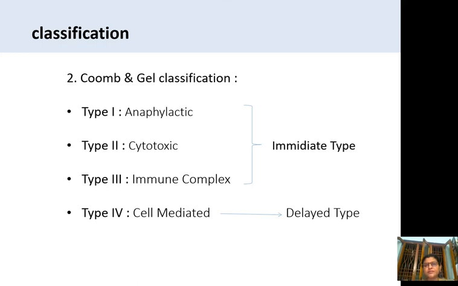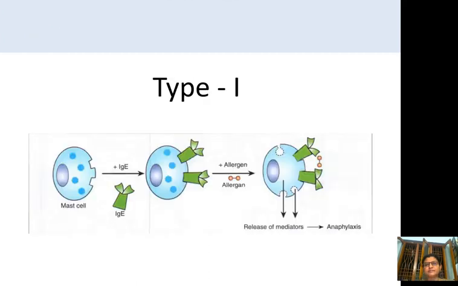Among these four, anaphylactic, cytotoxic, and immune complex come under the immediate type. The characteristics are those of an immediate type of hypersensitivity reaction, whereas the fourth one, the cell mediated reaction, is a delayed type. So this is about the second type of classification of hypersensitivity reaction.